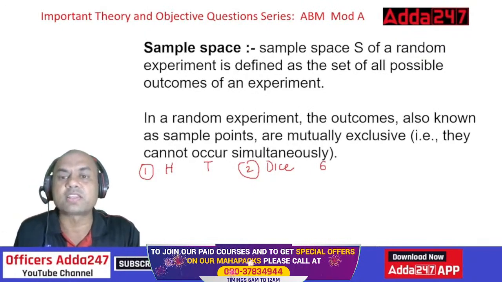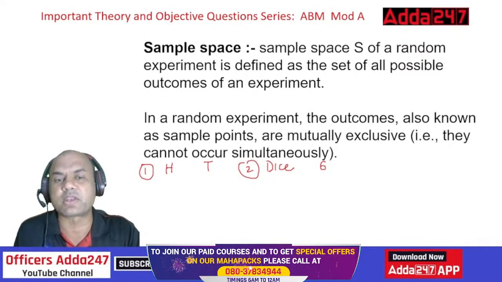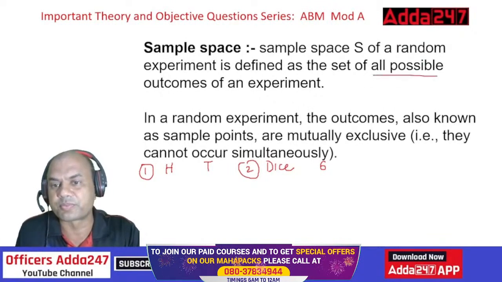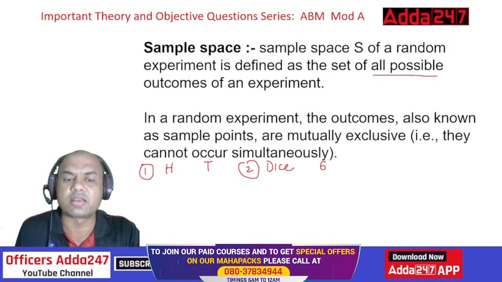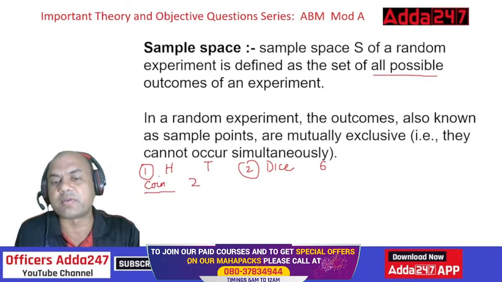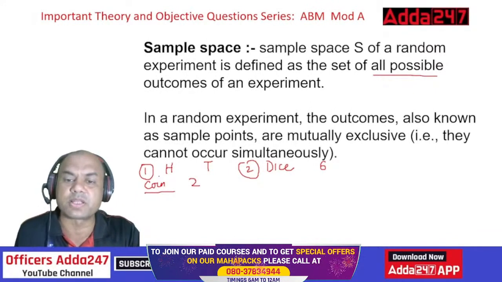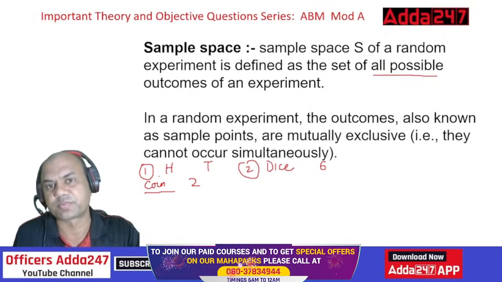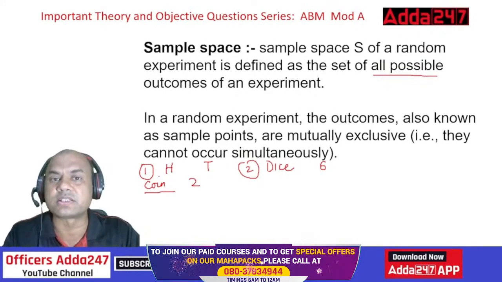So what is sample space then? Sample space of a random experiment is defined as a set of all possible outcomes. Here in this coin, I am having only two outcomes, so all possible outcomes is 2. In a dice, I am having six outcomes, so all possible outcomes is 6. This is known as a sample space, where all the possibilities are there.